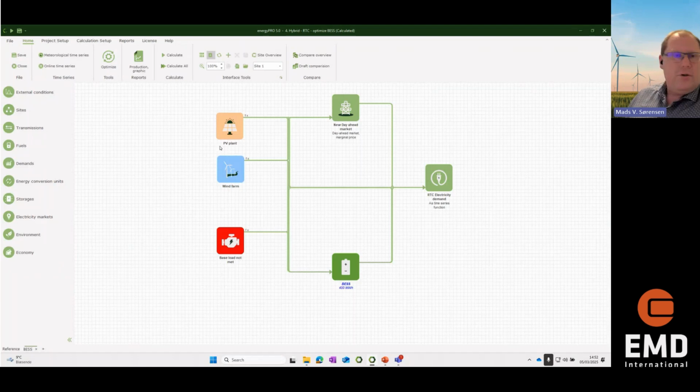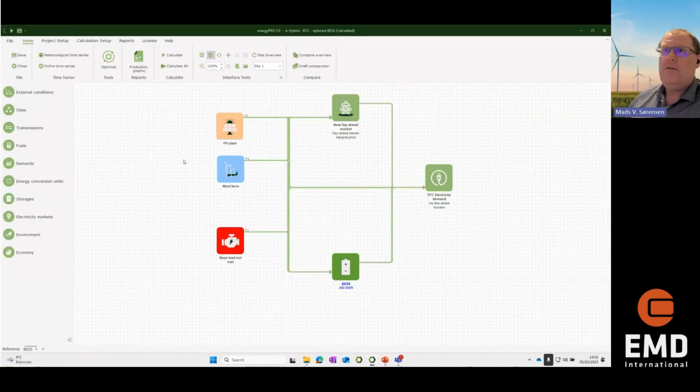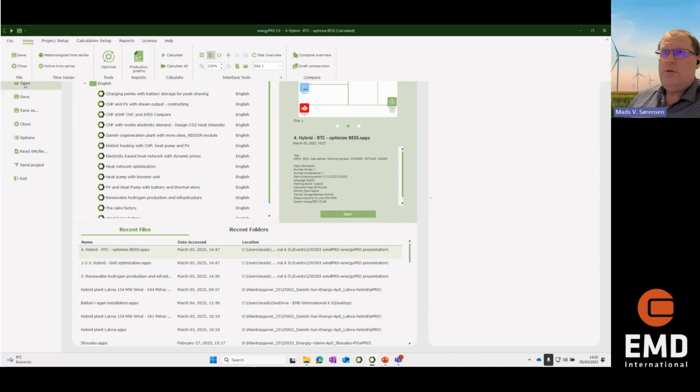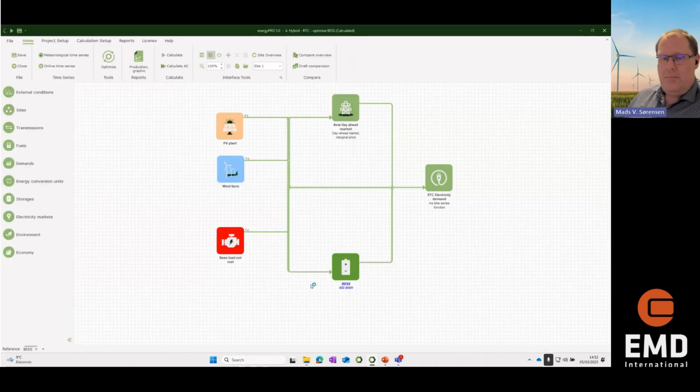And of course, you can also use the optimize function. In this case, it will take some time to calculate. We won't wait 2 or 3 minutes on that. I think we have waited long enough. So I will just show you the last a little bit more complex model related to a hydrogen production plant.